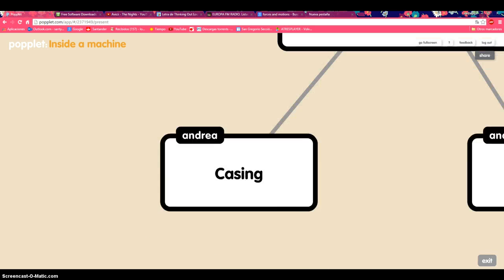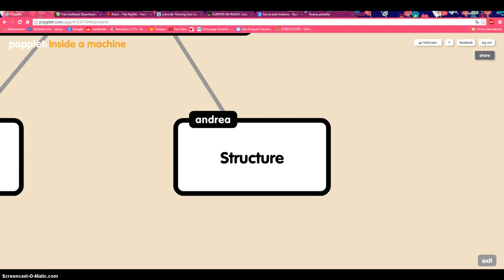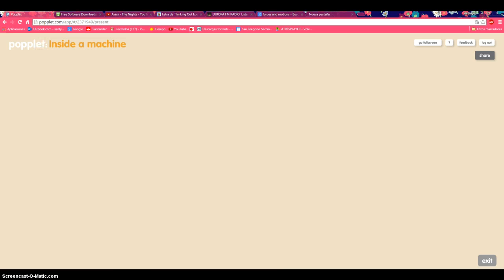The casing is the outer part of the machine. It protects the machine from dust, moisture, and damage. The structure is the frame of the machine, and it supports the weight.